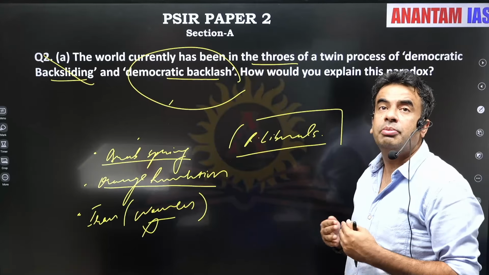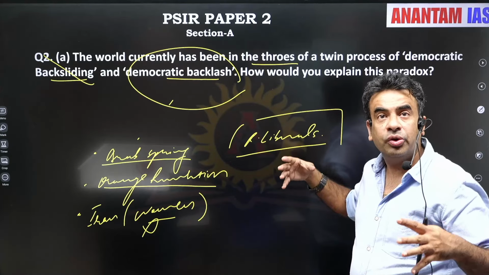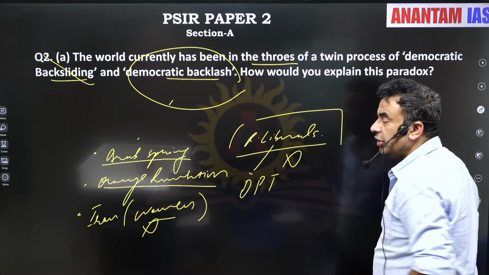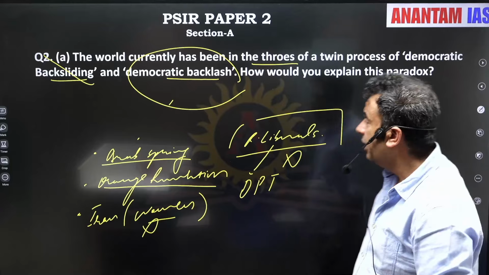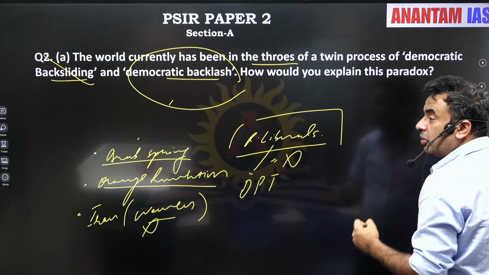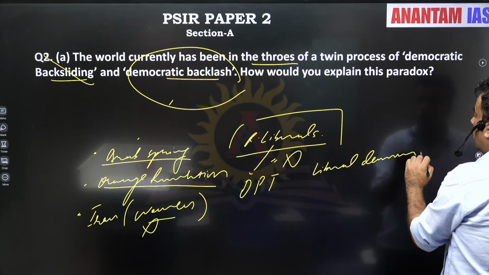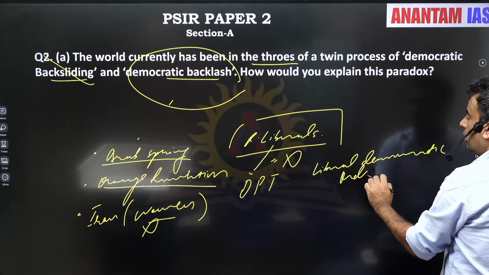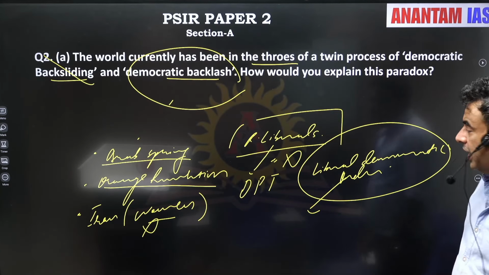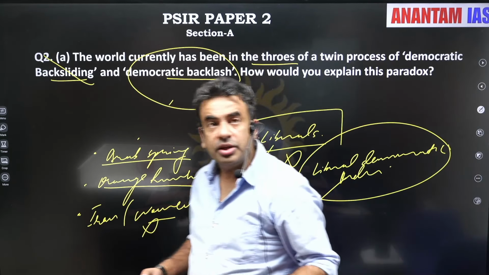Now, who are the most vocal supporters of strengthening democracy? Republican liberals. And it was their view, they have given the democratic peace theory, that two democracies do not fight with each other. And after the end of the Second World War, the endeavor was to strengthen democracy the world over, that is, to strengthen the liberal democratic order. And the UN as an institution was created with the objective to strengthen democracy.